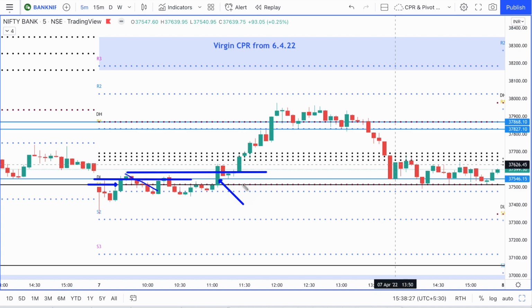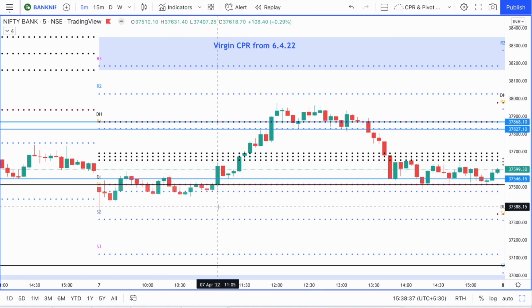So one entry, as I just described in Nifty, would have been had you taken an entry after the price convincingly broke into the previous day's range. But you could see here that that was the 1105 candle, and then the CPR was so close to it, isn't it? It was very close, but then the CPR was also very narrow, and when there's a narrow CPR, you can usually see that the price does not respect the CPR.